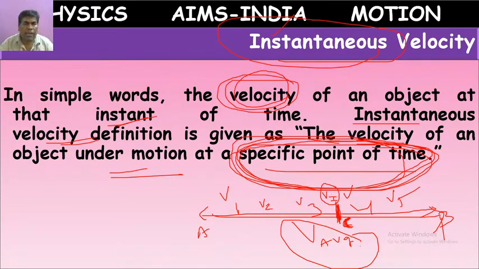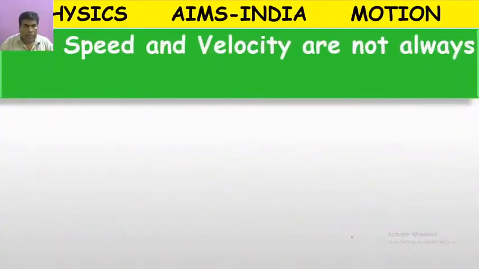When a body moves in equal time covering equal distance, then it is uniform. If it does not follow that, and goes different distances in equal time, then it is non-uniform. Very simple.